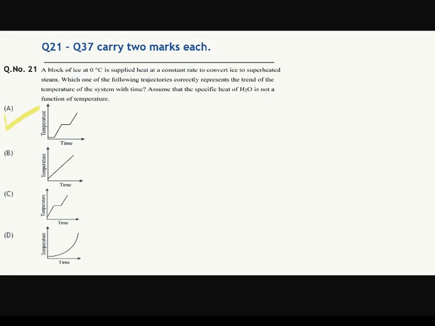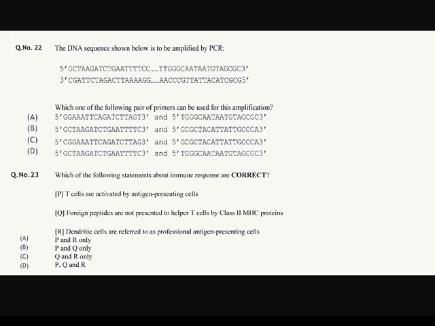Okay. The next question. The DNA sequence shown below is to be amplified by PCR. Okay. So they have given a particular sequence. We have to find which pair of primers we can use for amplification. For amplification, we have to use that primer, which will be option number B. Okay.